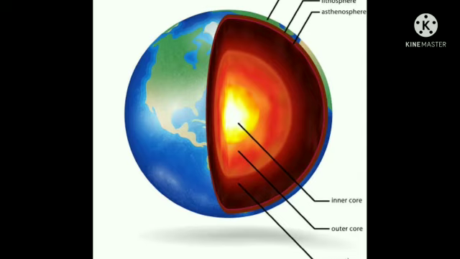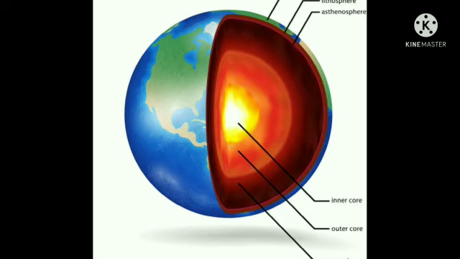Let's see the second one, mantle. Mantle depth is 100 to 2900 kilometers, and the minerals available are silicates, iron, magnesium in this mantle.